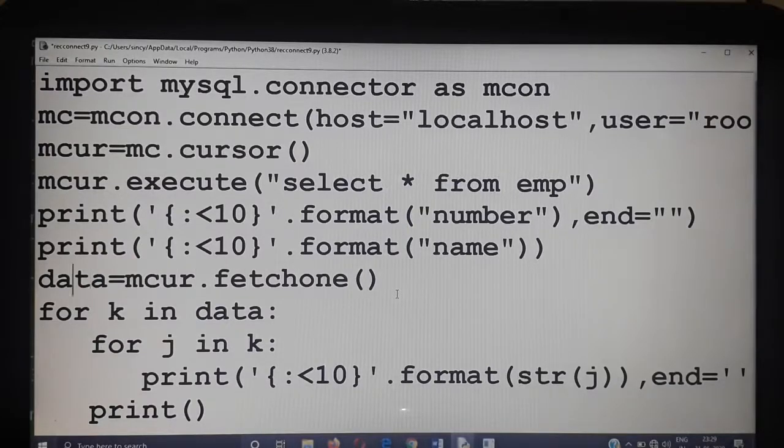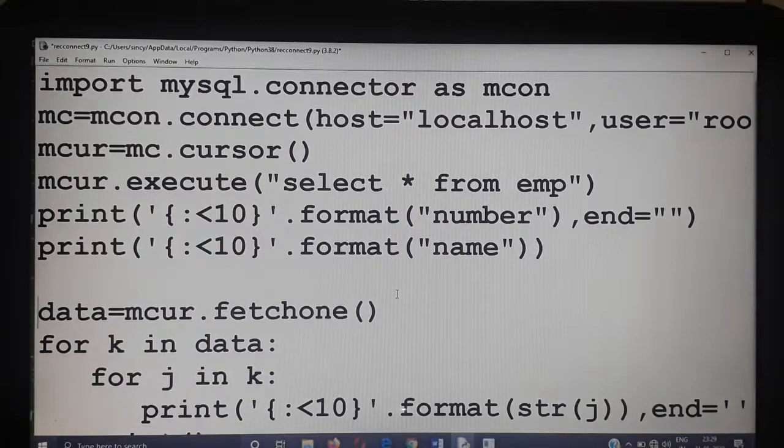Now this function I am going to use this way. I am going to extract one record at a time, extracting the entire records by using a loop and displaying them on your screen. At a time one record is extracted, and using a loop it is repeatedly extracted and displayed on your screen.